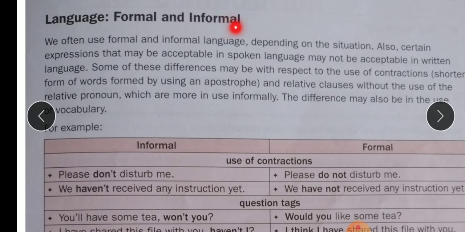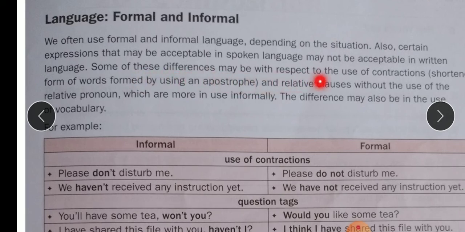Formal and informal language. We often use formal and informal language depending on the situation. Also, certain expressions that may be acceptable in spoken language may not be acceptable in written language. Some of these differences may be with respect to the use of contractions, that is, shortened forms of words formed by using an apostrophe, or relative clauses without the use of a relative pronoun, which are more in use informally. The difference may be in the use of vocabulary also.